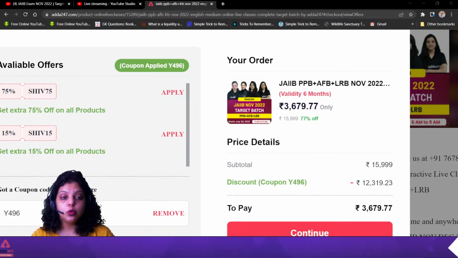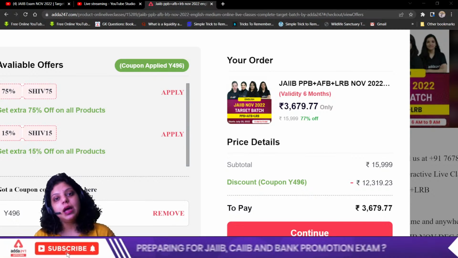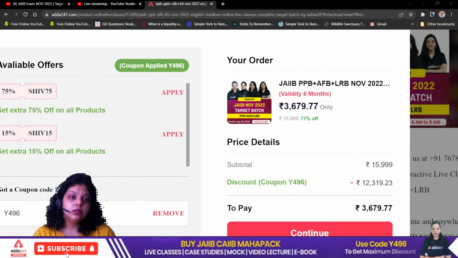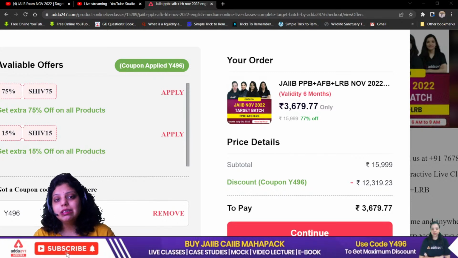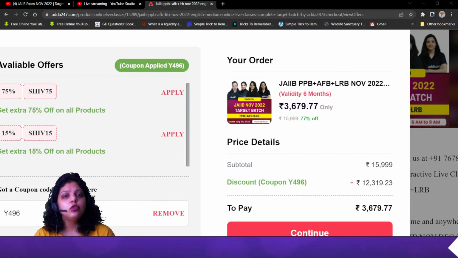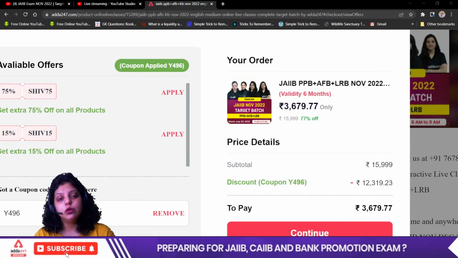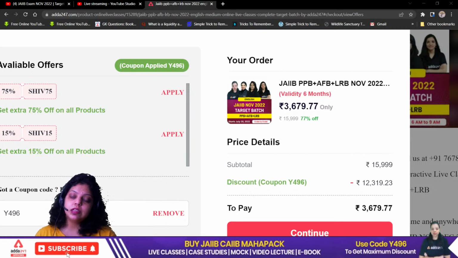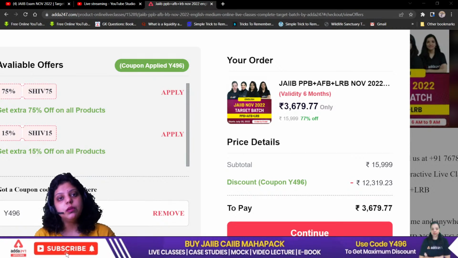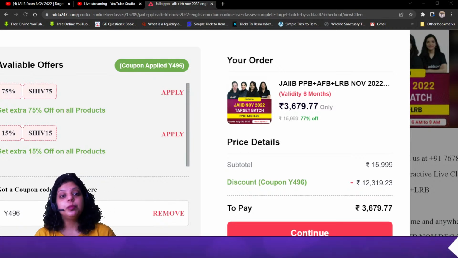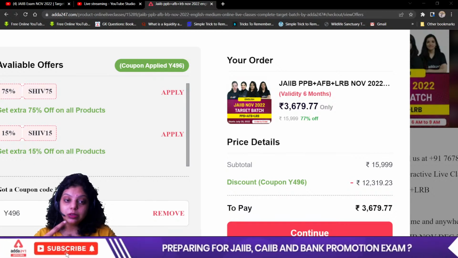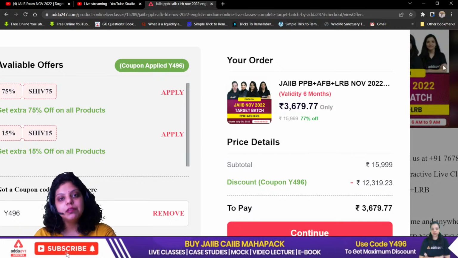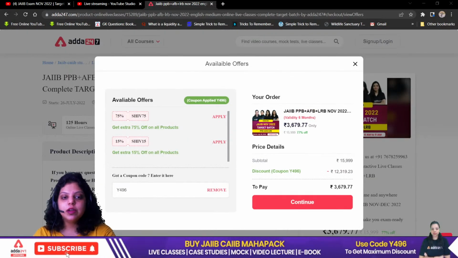So it's better to qualify in this particular attempt, because you know the syllabus, you know the subjects, you know how to prepare, you know how they are asking the questions. When you go for the May 2023 attempt, the pattern will be changed and the subjects will be changed. So it's better you qualify the exam in this November attempt, and for that you can join the paid batch.